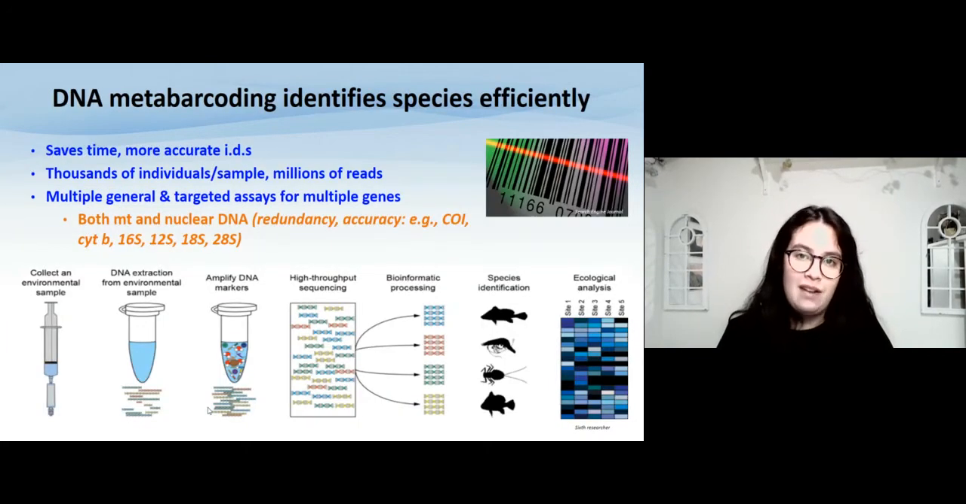Compared to microscope identification, DNA metabarcoding is faster and allows for more complete and accurate IDs, even for cryptic taxa and early life stages. Metabarcoding allows us to perform barcoding on bulk zooplankton samples, processing millions of sequences for many species. We use multiple general and targeted assays for multiple nuclear and mitochondrial genes in conjunction with custom bioinformatics pipelines.